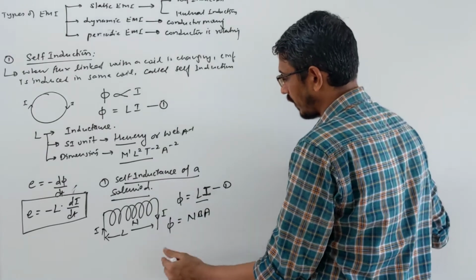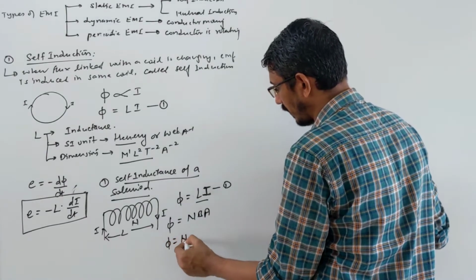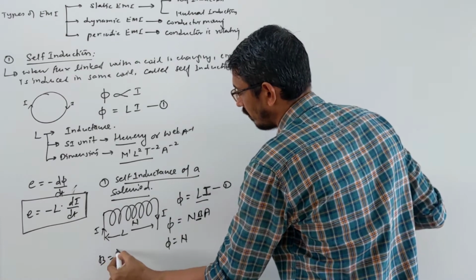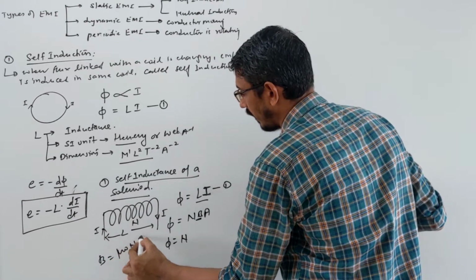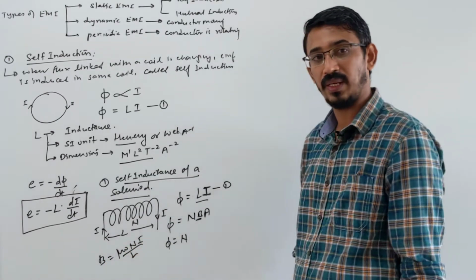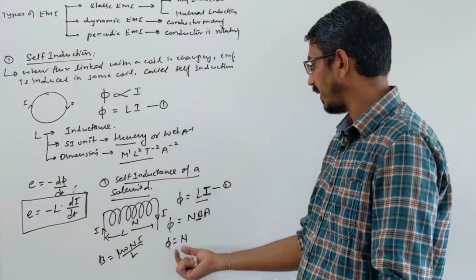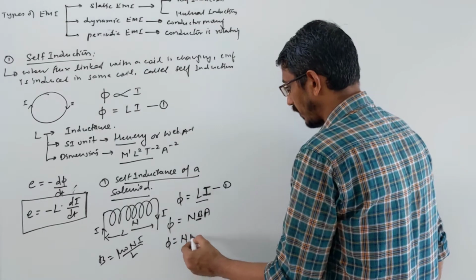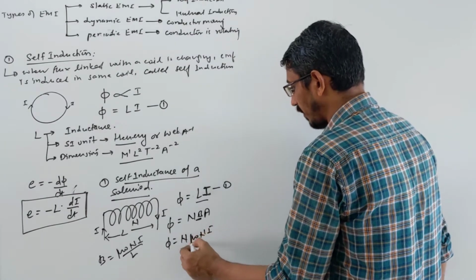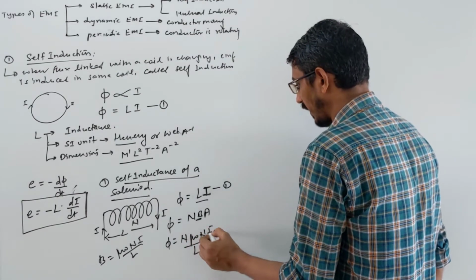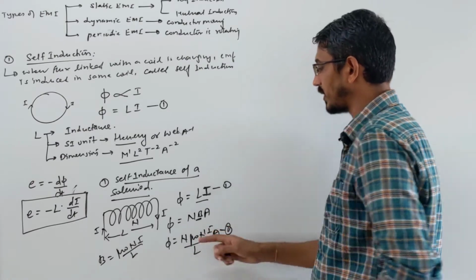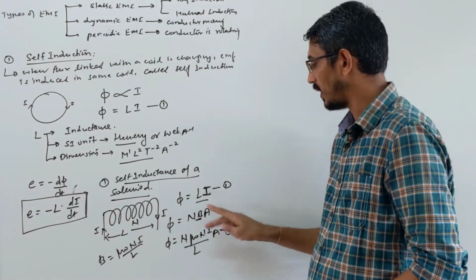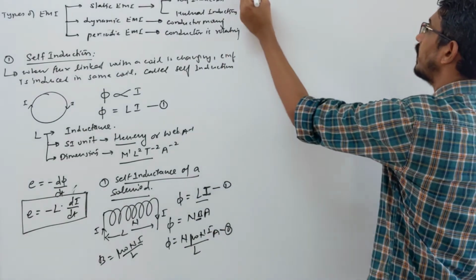Now look here, flux is also equal to the number of turns times the magnetic field times area. What is the magnetic field due to a solenoid? Remember, mu naught N i by L. This was the formula in the last chapter, the magnetic field due to a long solenoid. So when we put here mu naught N i by L into the area, these are the two flux equations: one flux Li, one flux in terms of NBA, right? Two formulas we got. Let's equate them.